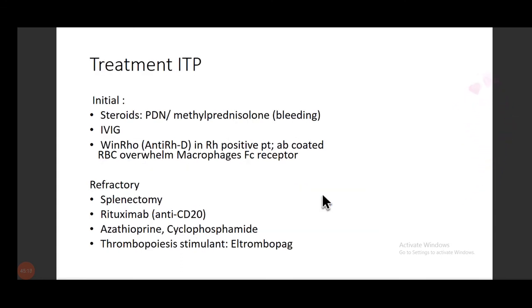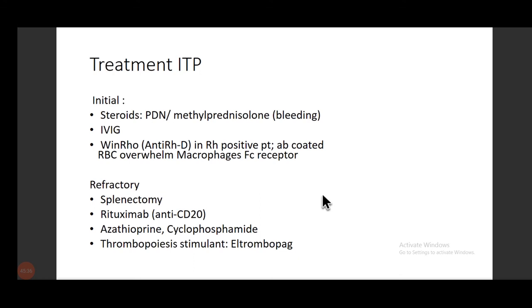Okay, what is the treatment? Initially you give steroids to the patient. Then you can give IV immunoglobulins, and anti-Rhd also if the patient is Rh positive.